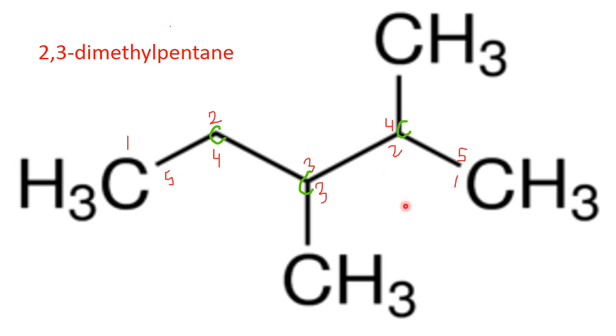So I will prefer to move from right to left. Now it will be 2,3-dimethyl pentane. For the 2 methyls, I used the word di. And always remember, there will be a comma between 2 numbers and a dash between a number and a word.